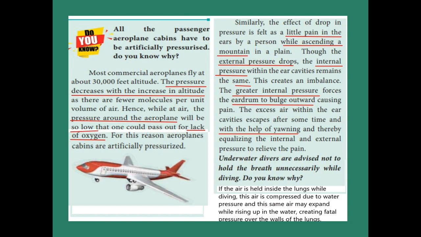In the same way, while climbing a mountain, we experience some little pain in our ear. This is because, normally, inside the ear and outside the ear we have the same pressure. But when you climb the mountain, the external pressure is low compared to the internal pressure. So the greater internal pressure makes the eardrum bulge outward, and we experience some pain in our ear. Afterward, with the help of yawning, we equalize the internal and outer pressure of the ear, and we get relief from that ear pain.